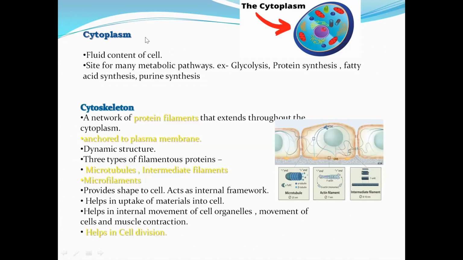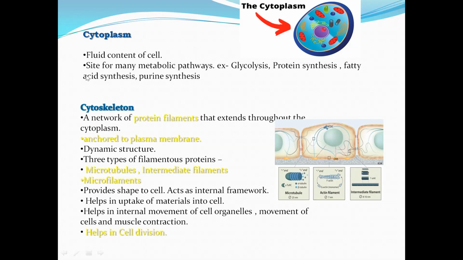In this slide, I have discussed the cytoplasm. You can see these cell organelles which are suspended inside the cytoplasm. The living ability of these organelles depends on the presence of cytoplasm. It is a very essential part of the cell, and it is fluid type. In this fluid the different organelles are suspended and kept alive.